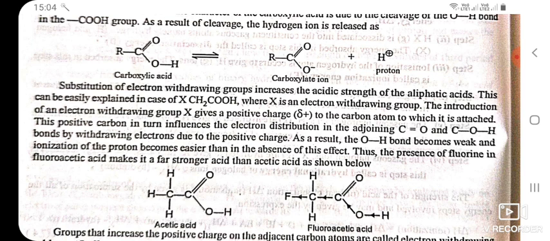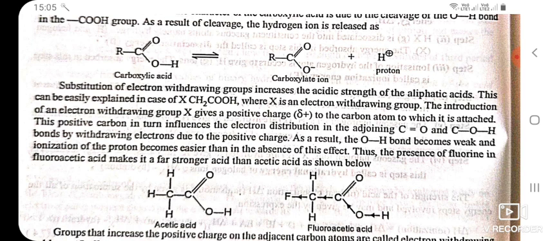This positive carbon in turn influences the electron distribution in the adjoining CO and OH bonds by withdrawing electrons due to the positive charge. As a result, the OH bond becomes weak and ionization of the proton becomes easier than in the absence of this effect.